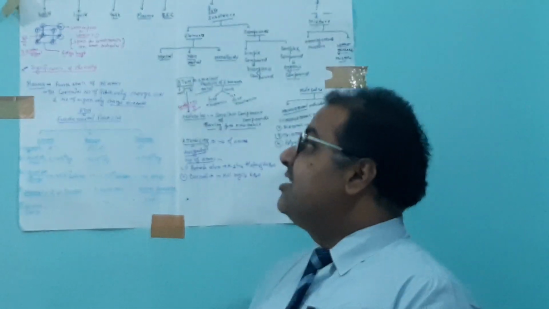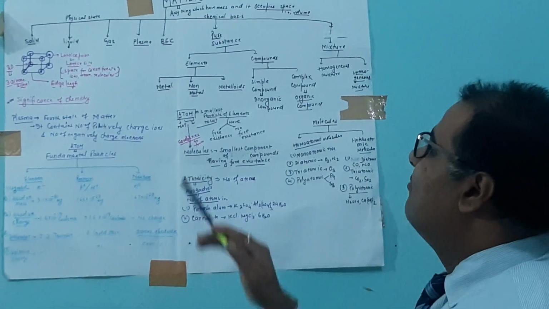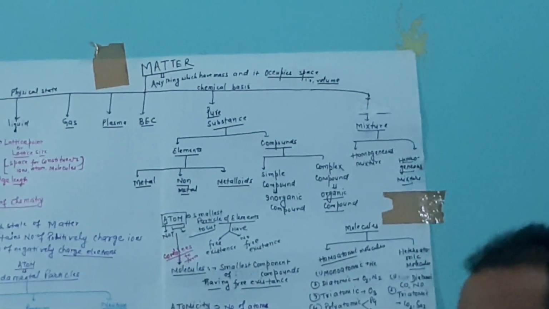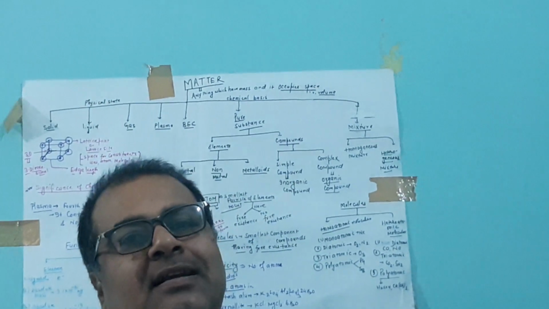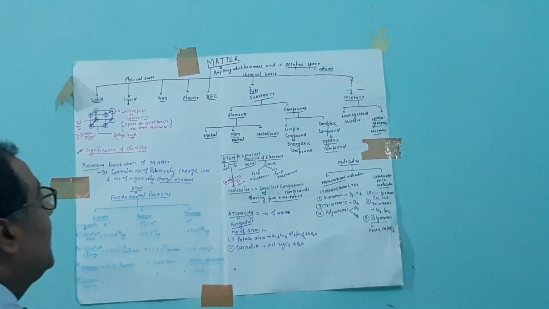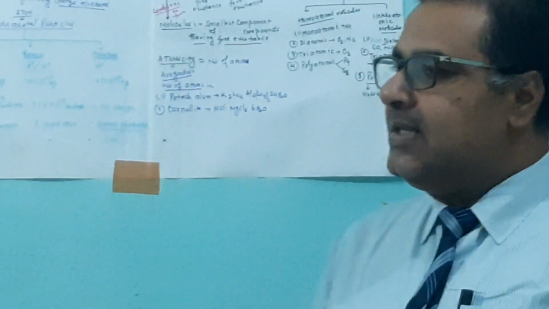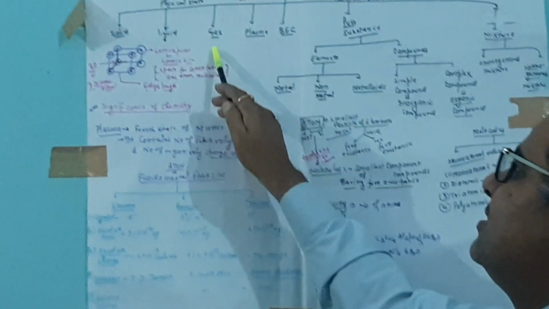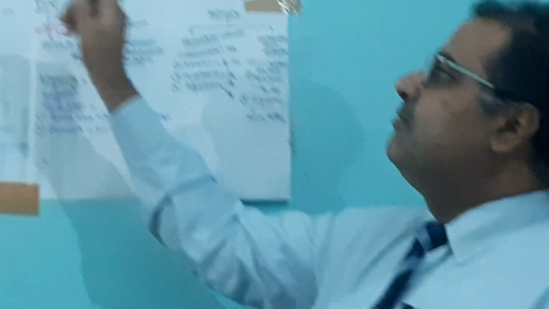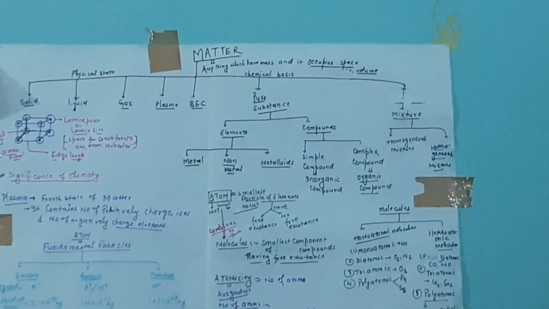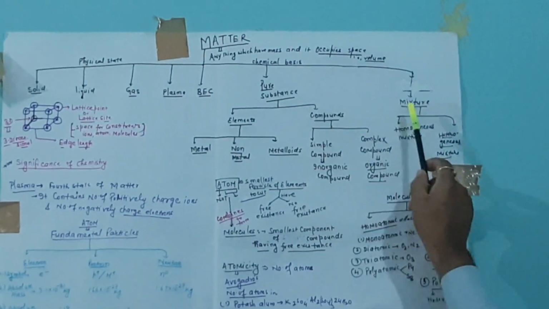Then I discuss matter. What is matter? Matter is anything which has mass and occupies space. This is the basic definition and was discussed in class 9. Then matter is classified into mainly two groups on the basis of physical state and chemical basis. On the physical basis, matter is classified into solids, liquids, gases, plasma, and Bose-Einstein condensate. And on the chemical basis, it is classified into pure substances and mixtures.